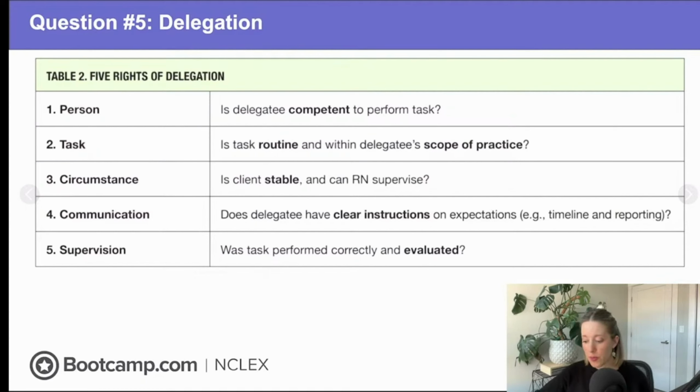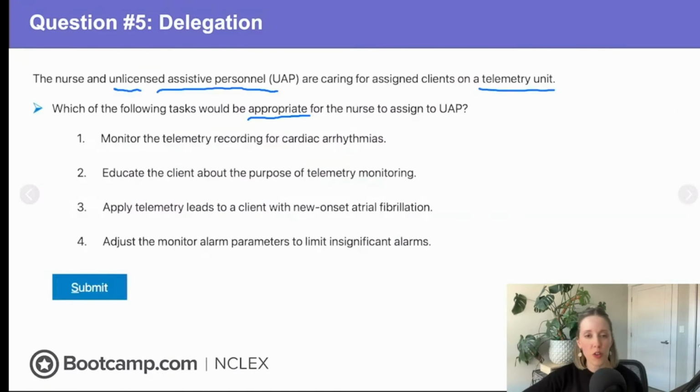Is it the right circumstance? So is this client stable? Can the RN supervise? We need to have the right communication. So did we give clear instructions? Did this UAP verbalize they understand what they're being asked to do? And can we provide adequate supervision? Because remember, the RN is always responsible for tasks, even if they're delegating. And so we need to be able to evaluate that task that was completed to see if it was done correctly, right? So let's go back and see if we can figure out which one of these would be appropriate, kind of knowing what we know about delegation.